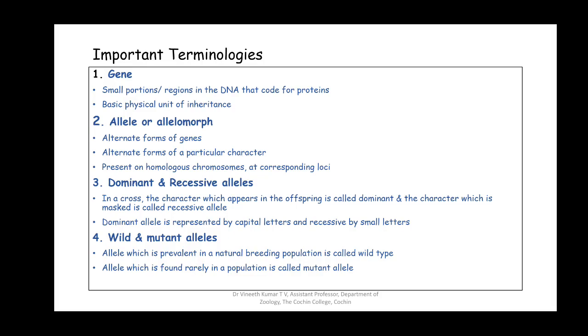Coming to wild and mutant alleles, a particular allele or a particular character, if it is most prevalent in a population, is called the wild type allele. For example, hair color.